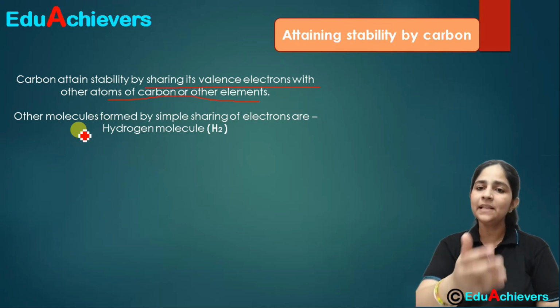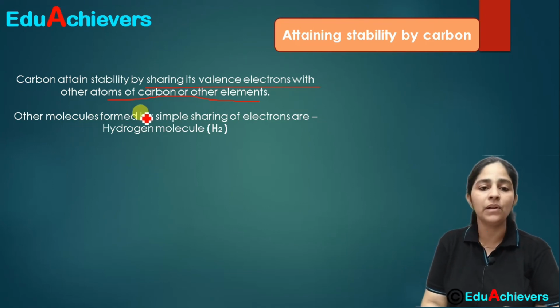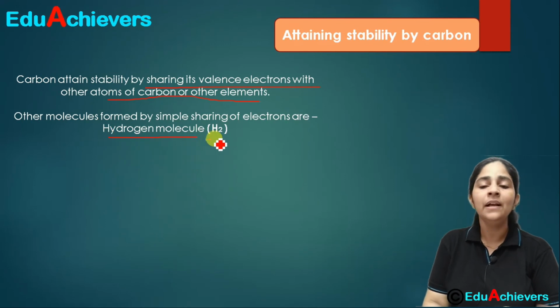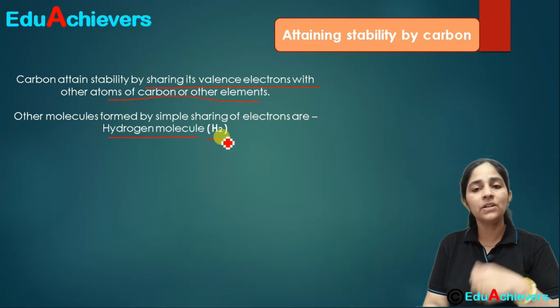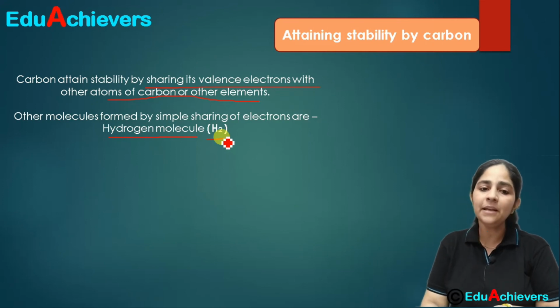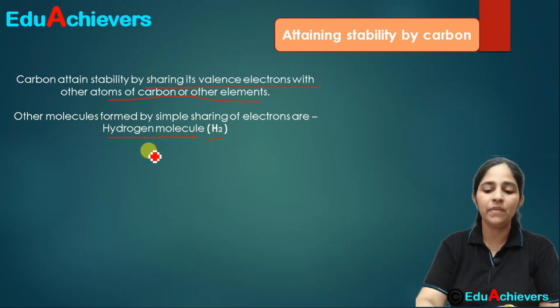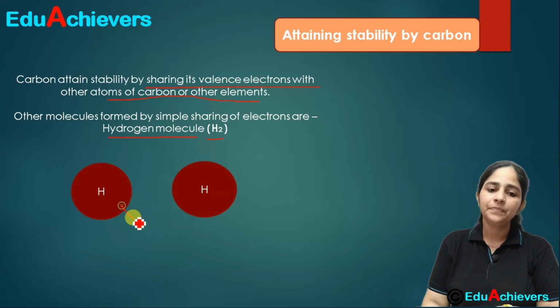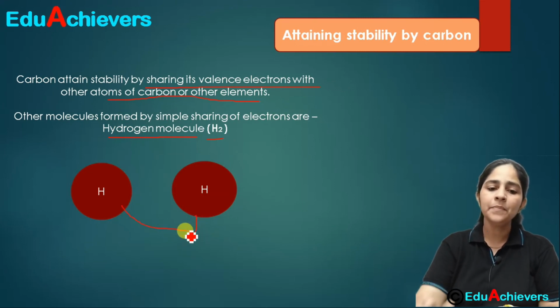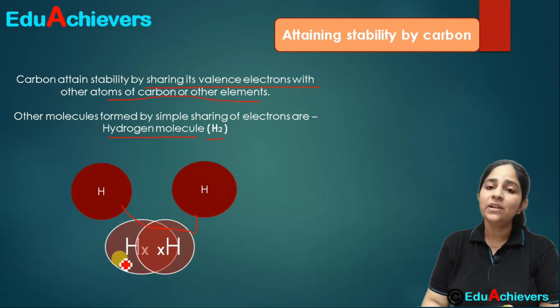The simple example you can take is the hydrogen molecule, H2. Hydrogen has atomic number 1, that means it has 1 electron. Now it attains stability by joining with 1 more hydrogen atom. So these 2 hydrogen atoms join with each other and form the hydrogen molecule.